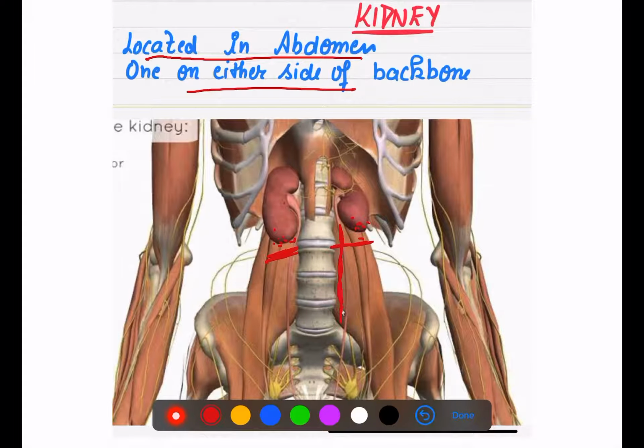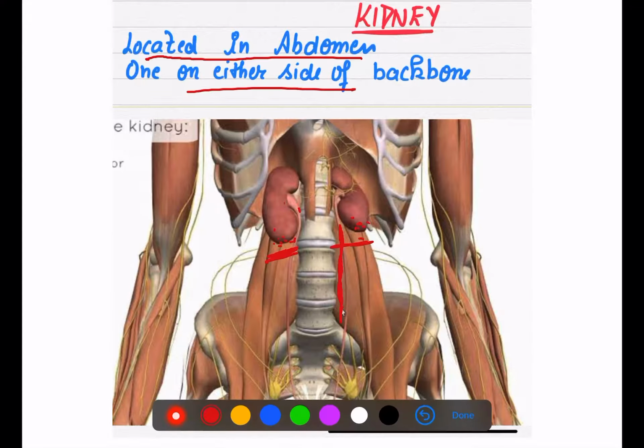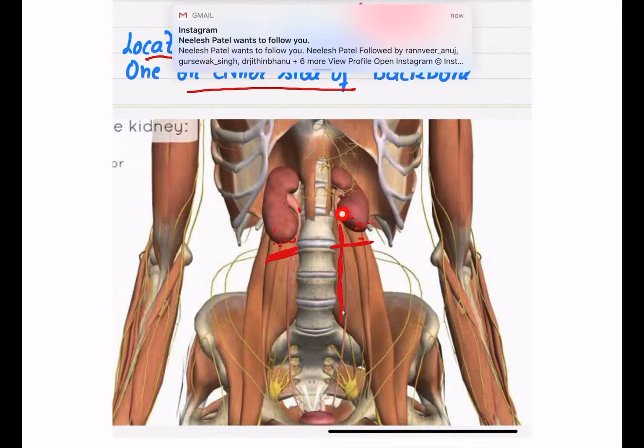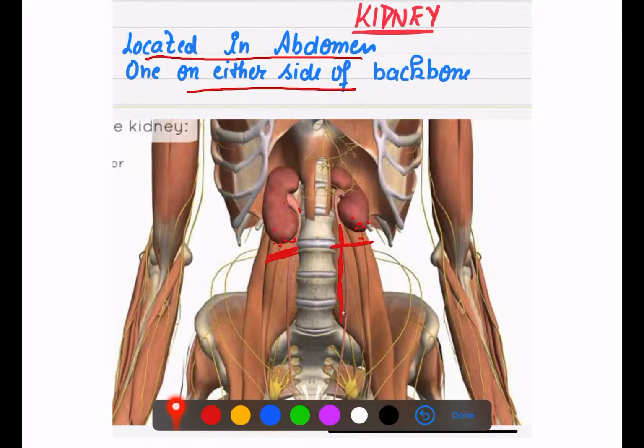As you can see carefully, these are the ureters, and this is the urinary bladder, right? So from the depression there arise the ureters, and these are our kidneys located one on either side of the backbone.